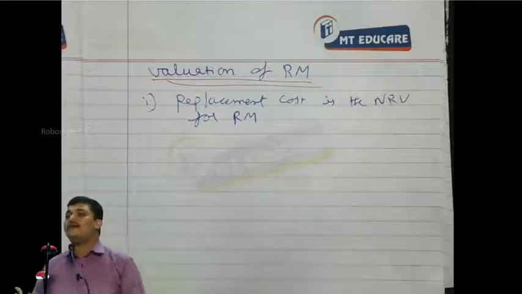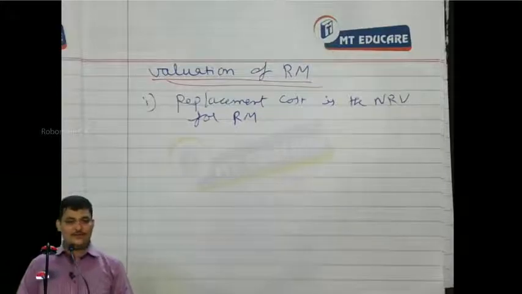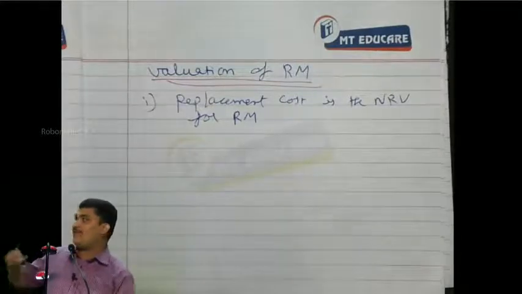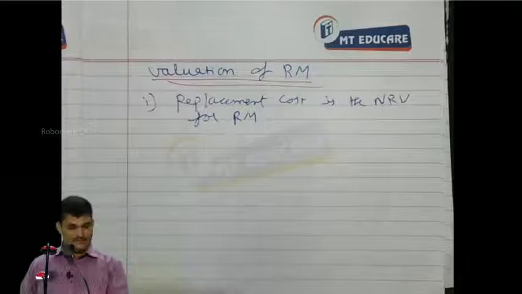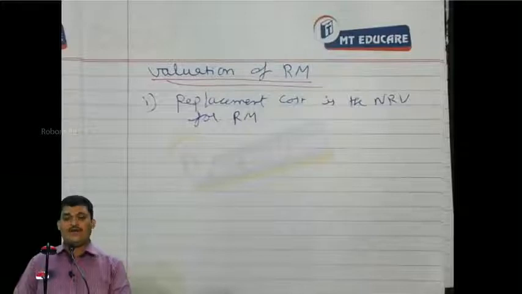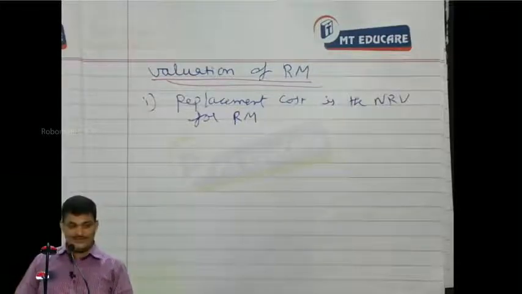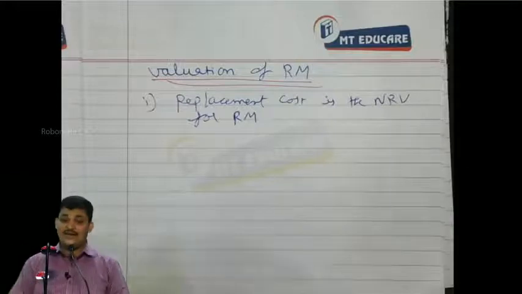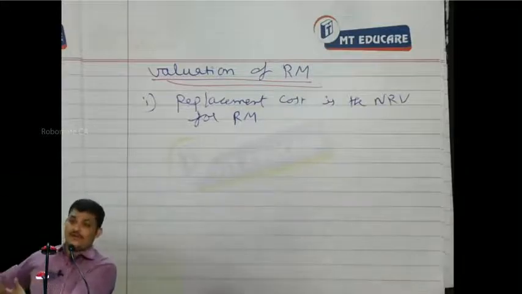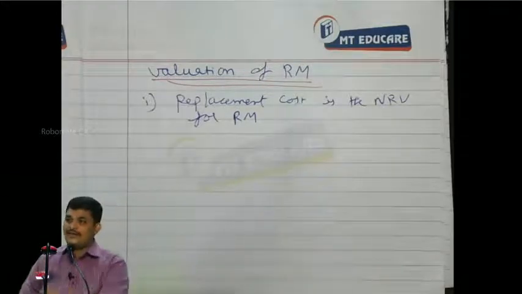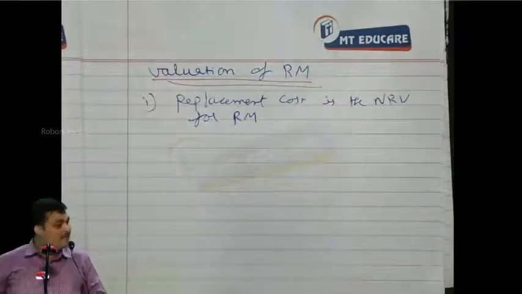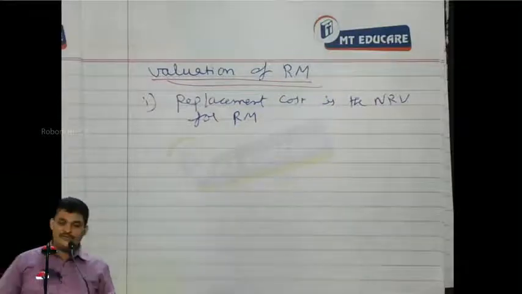So if I have bought the raw material for 100, then when I am going for valuation, I am looking into the market today. If I want to buy again and I have to pay 110, or I have to pay 100, in that case I will value at 100. But if I see in the market that, if I want to buy now, it will cost me only 90, then I have to take 90, not for the new thing that I will buy in future, but for the existing stock itself. I should value the goods at 90 rupees. Are you following this? That's a point you should know.